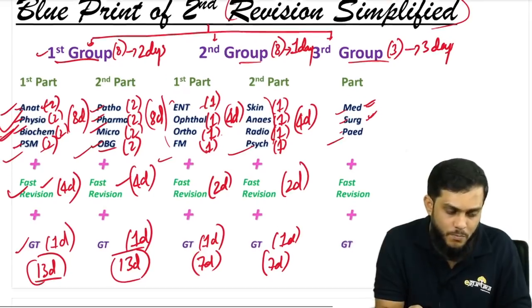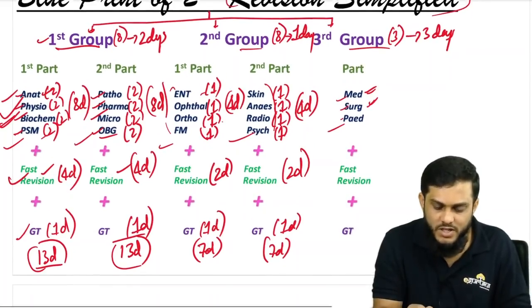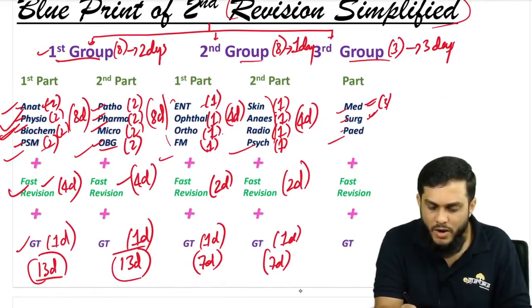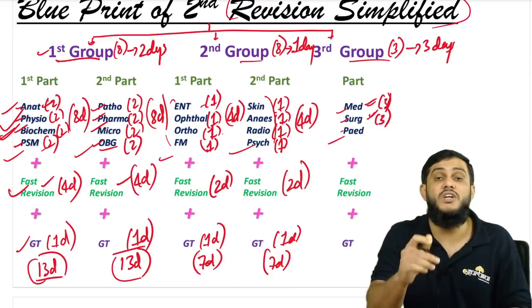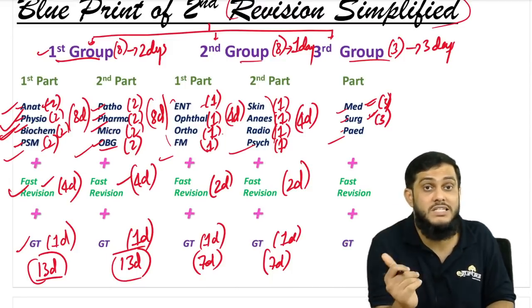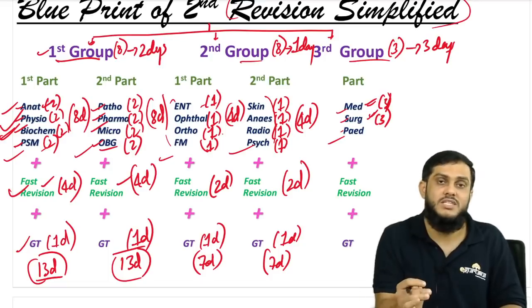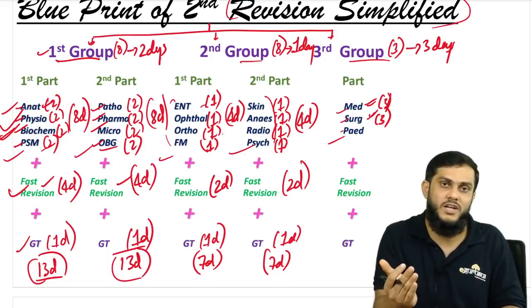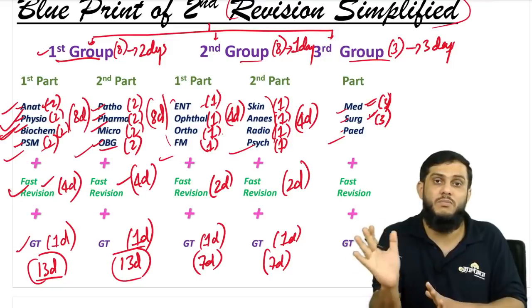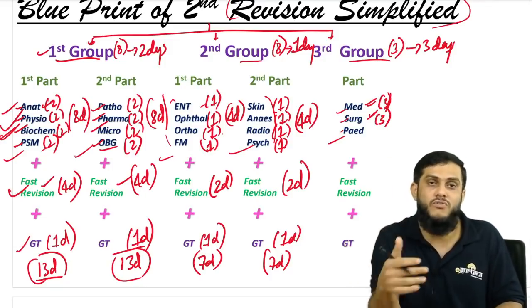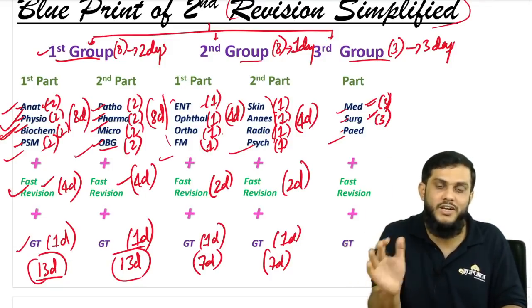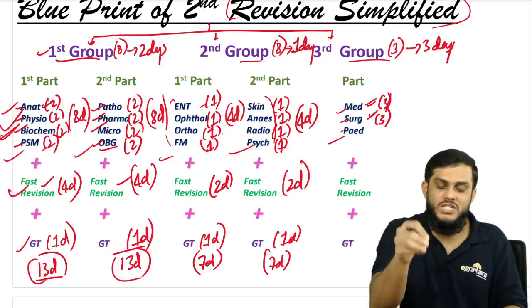For the third group, medicine you need to give 3 days, surgery you have to give 3 days. I know it's very difficult to finish the entire thing in 3 days, medicine and surgery, but whatever you finish is more than enough. Don't extend the time for medicine and surgery. Again, you will get time in future reading, before NEET, don't worry. But now just spend 3 days.